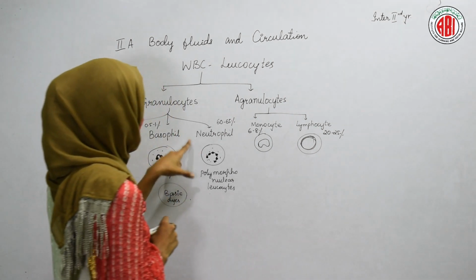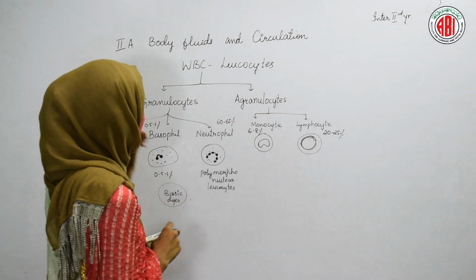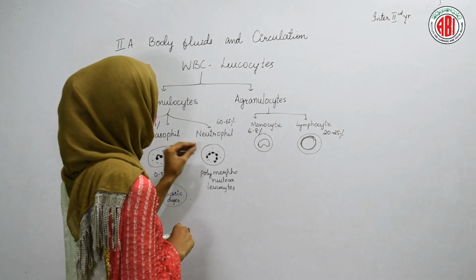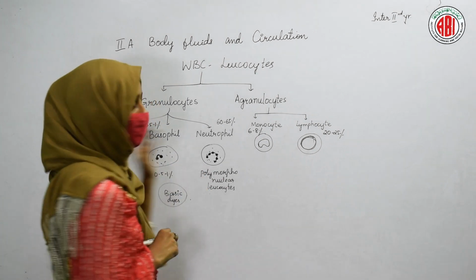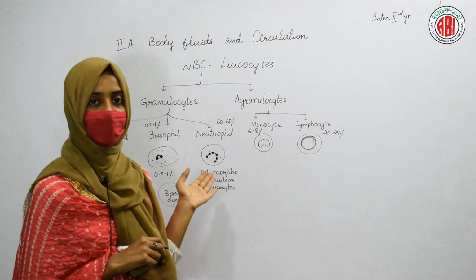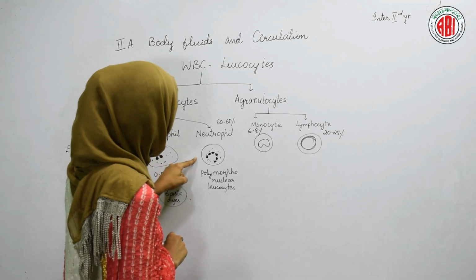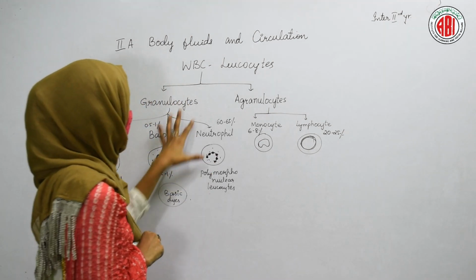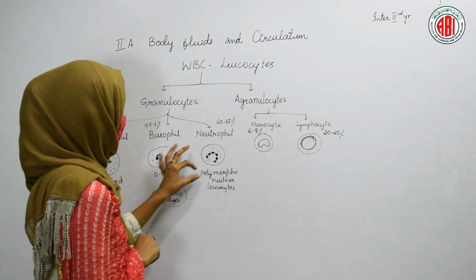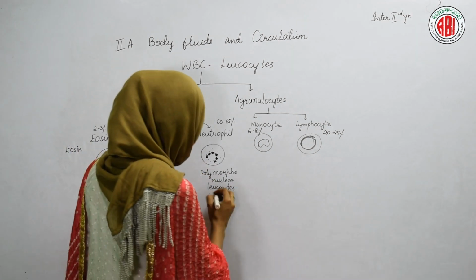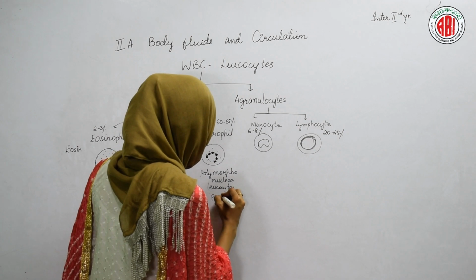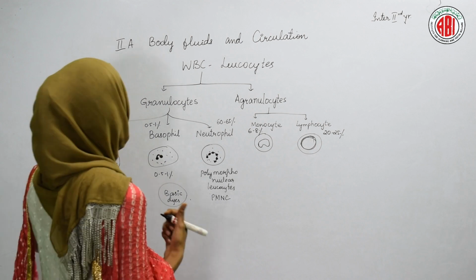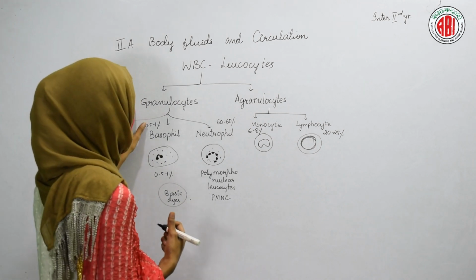When you see the structure of neutrophil, they do not show only 2 lobes. Many lobes are present. Many lobes are found in the nucleus of neutrophil. As many lobes are present in the nucleus, we call this type of nucleus polymorphonucleus, and we call these neutrophils polymorphonuclear leukocytes. In short, we can say PMNC. It stands for polymorphonuclear leukocytes. These are the different granulocytes.